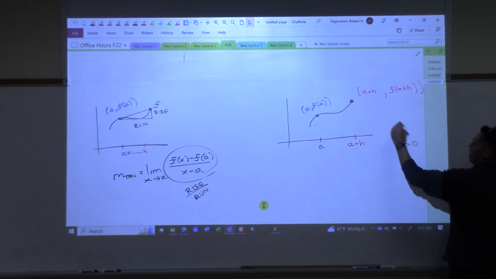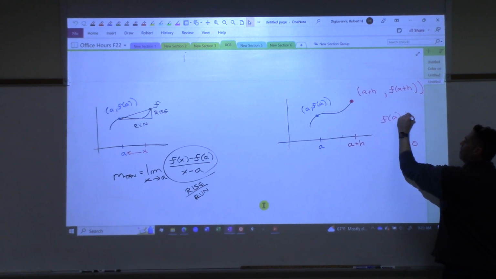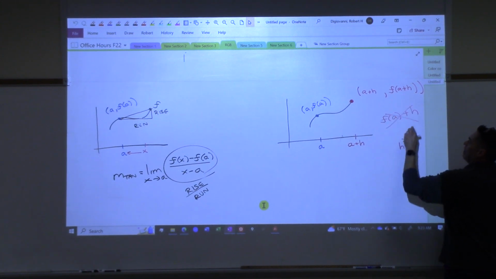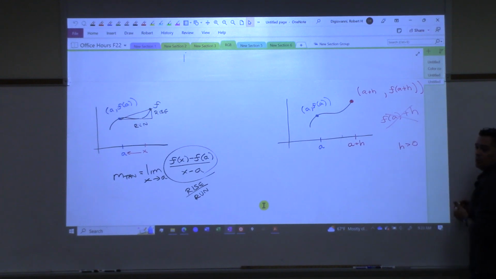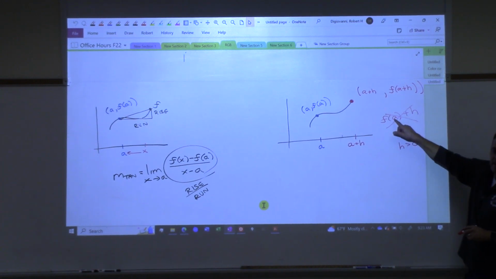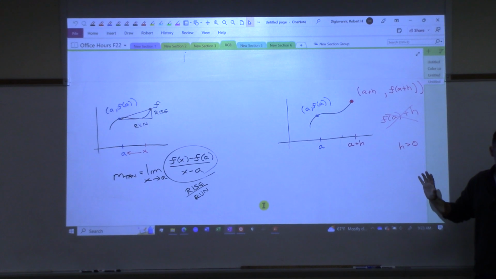Right? What I'm not saying is this. I'm not saying f of a, plus h. Right? The a plus h goes into the function. It's not plugging a in and then adding h. Those are two different things.